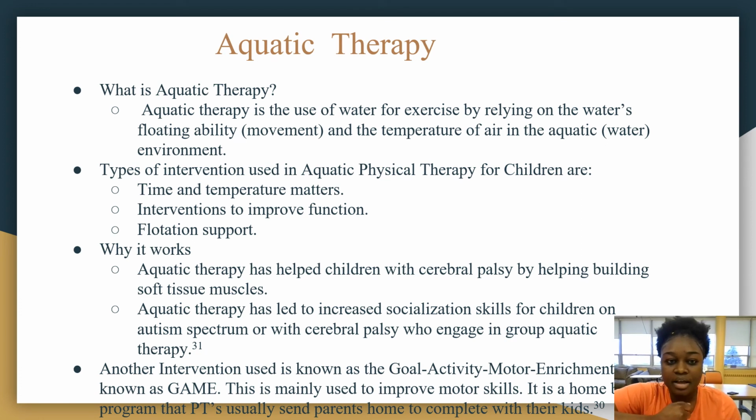Aquatic therapy. Aquatic therapy is the use of water exercises by relying on the water flotation ability and the temperature of the air in the aquatic environment.